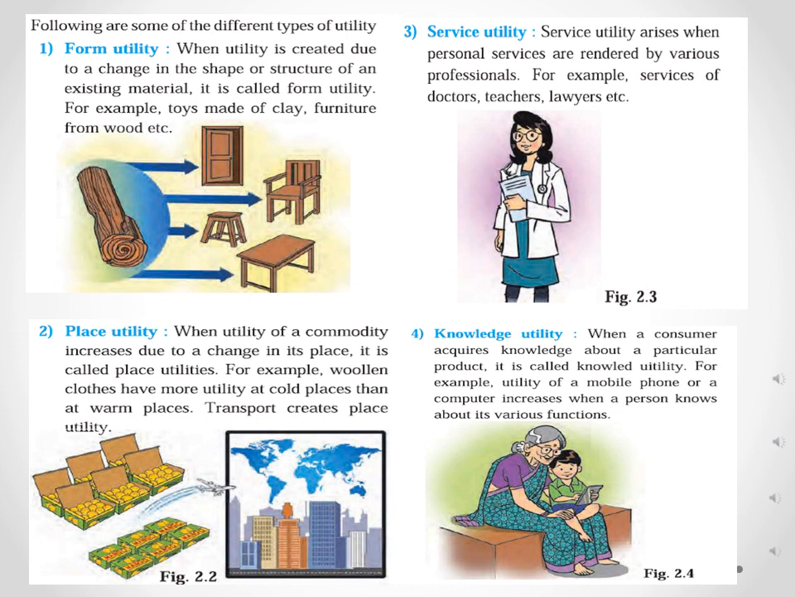For example, the utility of a book will be more to literate people than illiterate people. Illiterate people cannot read the book, but literate people can read the book. So the utility of the book will be more to literate people. Same, the use of mobile phones and computers increases only when the person has the detailed knowledge of how to use mobile phones and how to operate computers. Clear, students?